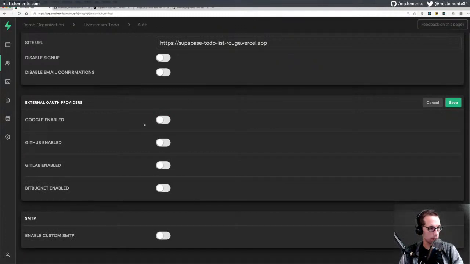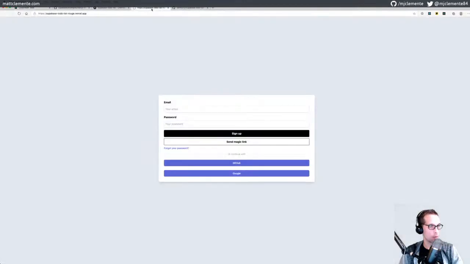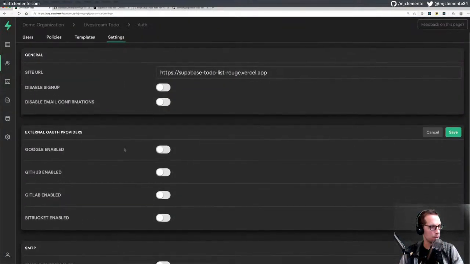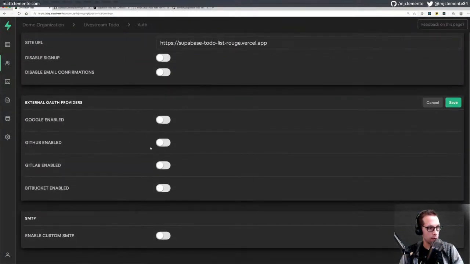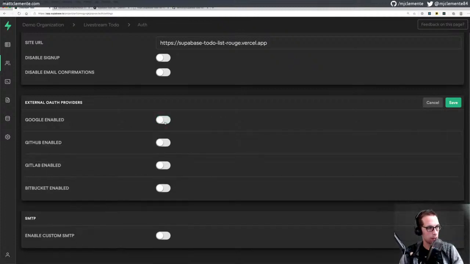It looks like Supabase to-do list dash rouge. That's where we're at. I'm seeing GitHub and Google here, but I'm not seeing them right now. It looks like they're not actually supported as external OAuth providers.